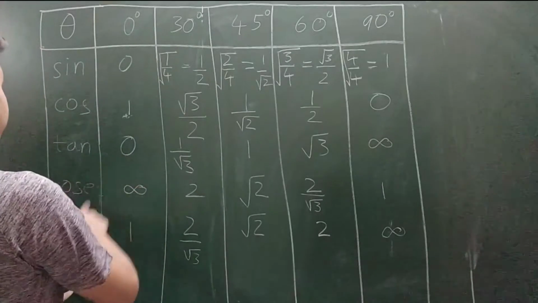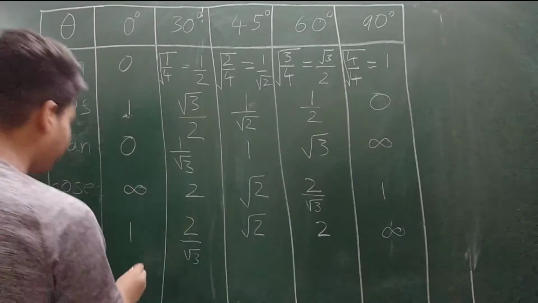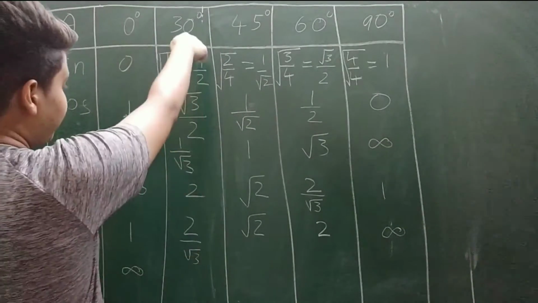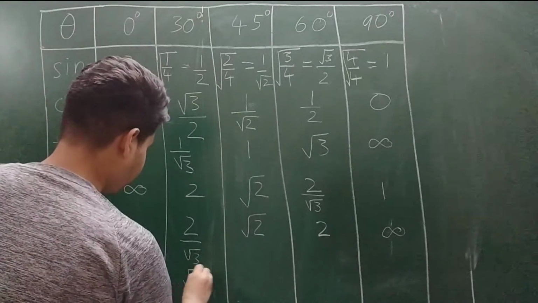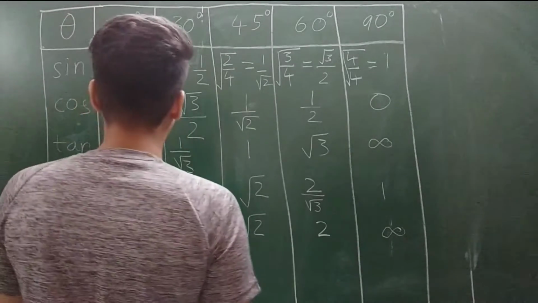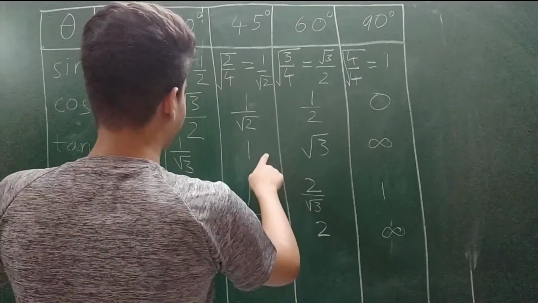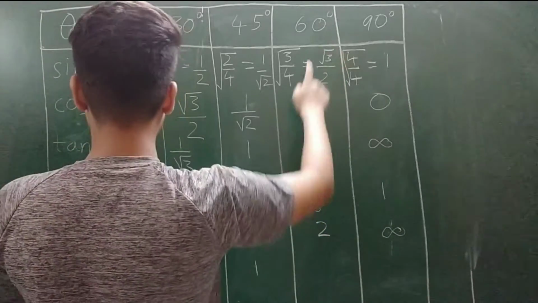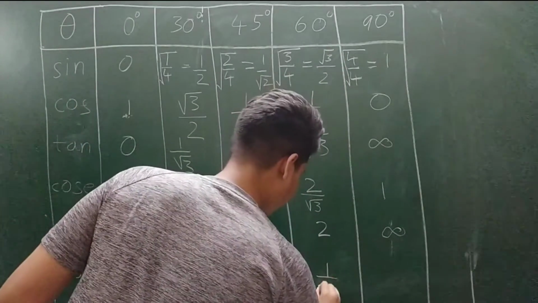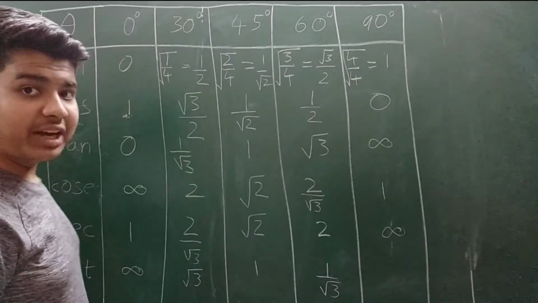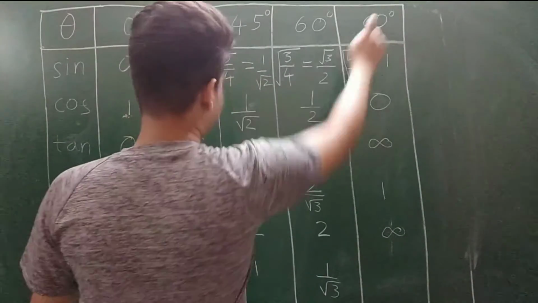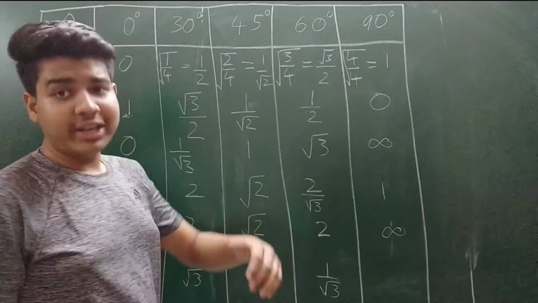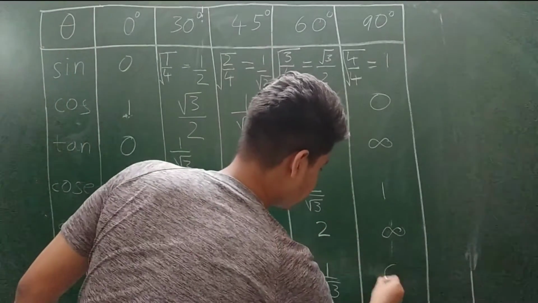And cot 0 degree means the reciprocal of tan 0 degree, so it's not defined because 0 is coming in denominator. Cot 30 degree, reciprocal of tan 30 degree, root 3. Cot 45 degree, reciprocal of tan 45 degree, which is 1 itself. Cot 60 degree, reciprocal of tan 60 degree, 1 by root 3. And finally cot 90 degree, reciprocal of tan 90 degree. Tan 90 degree is 1 by 0, so cot 90 degree will be 0 by 1. You can write it as 0.